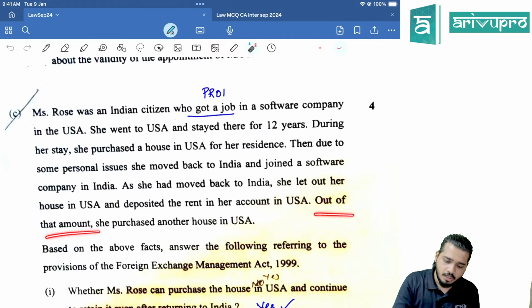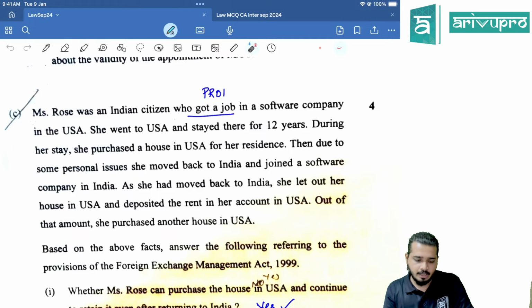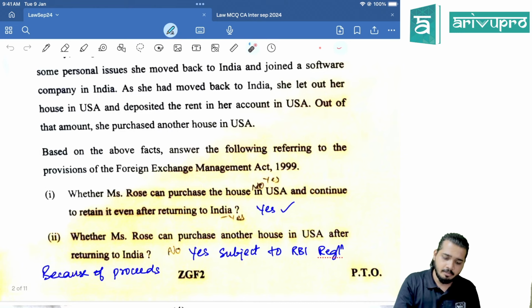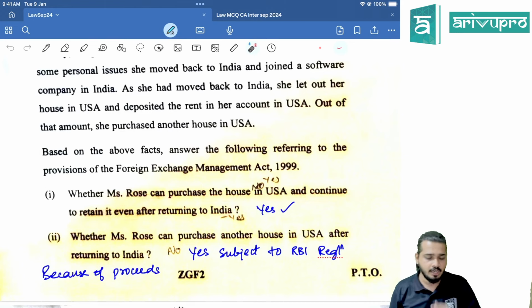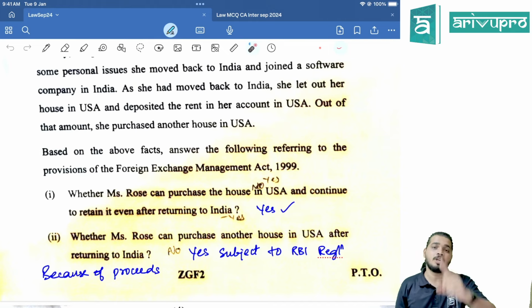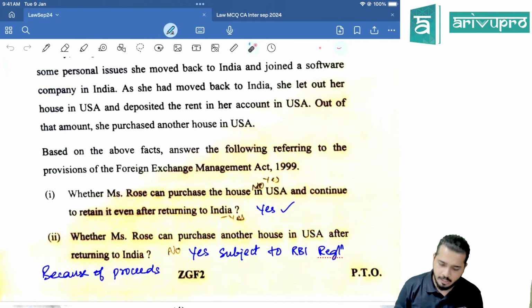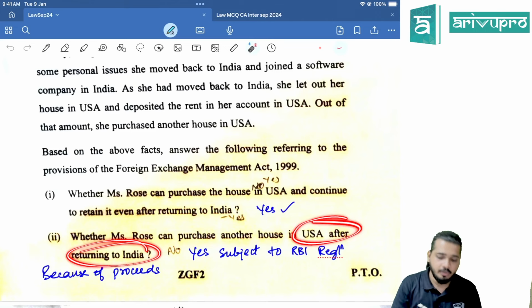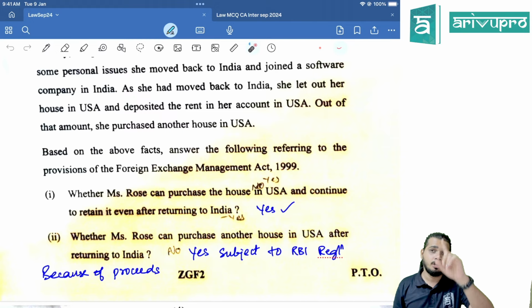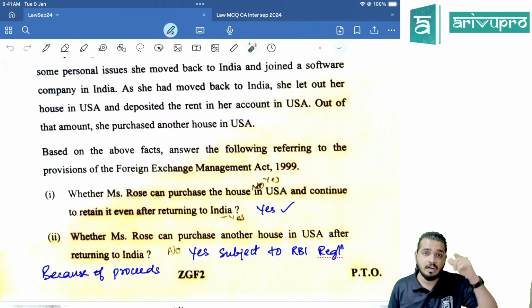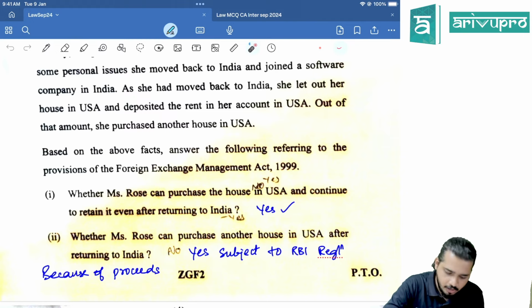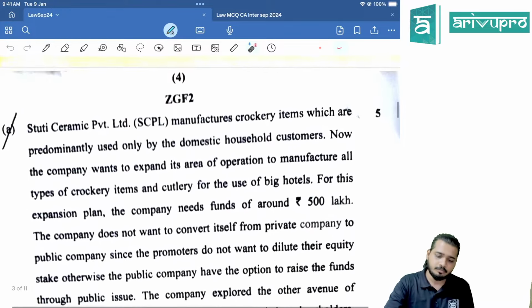Out of the amount, she purchased another house in USA. Based on that, answer this: whether Miss Rose can purchase a house in USA and continue to retain it even after returning to India? Yes, because this was acquired when she was a resident outside India, and it will be allowed after she returns to India. Whether she can purchase another house in USA after returning to India? Yes, but it should be from the same money which she had earned outside, and she has to follow RBI regulations. That's your second answer.